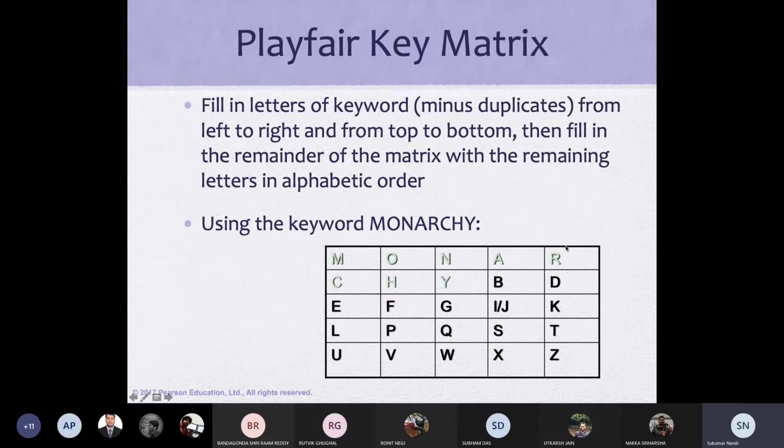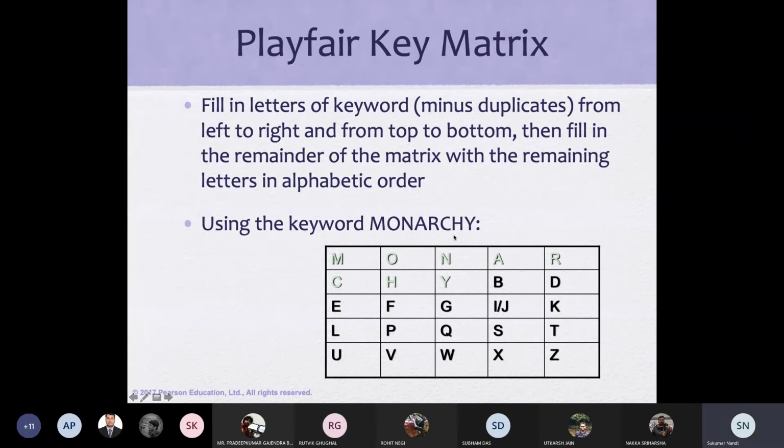This is the table or matrix. The keyword is written like this. Then the remaining letters, one after another, you write and fill up these 25 places. Obviously, we have 26 letters, so two alphabets will share one place. In this example, I and J are kept together, and the usage pattern is known to the sender and receiver: preference is given to I or to J.